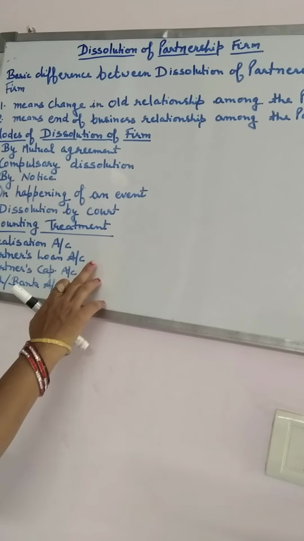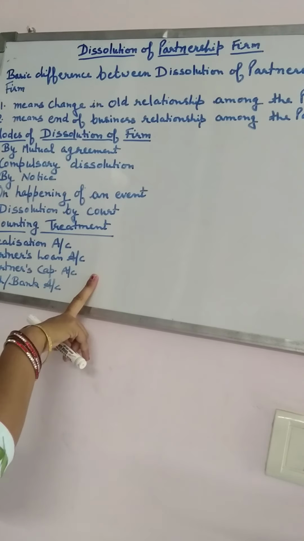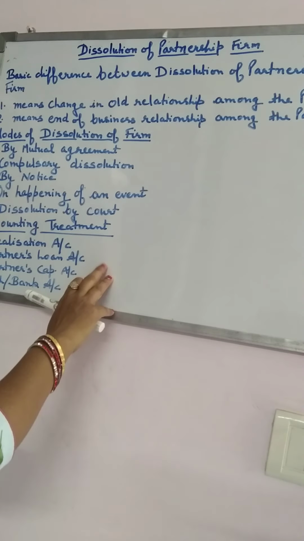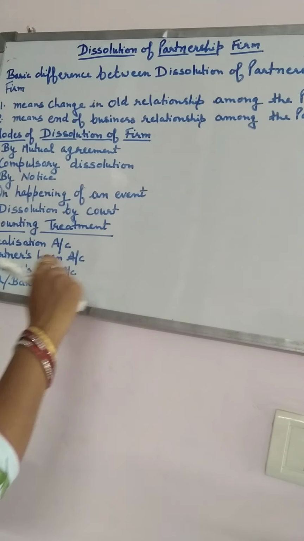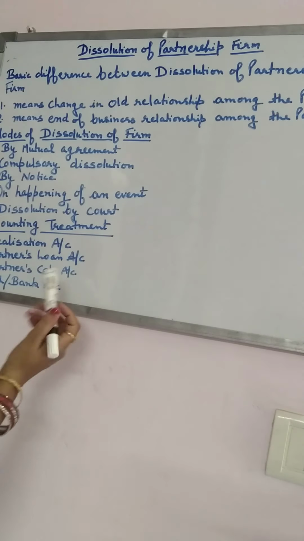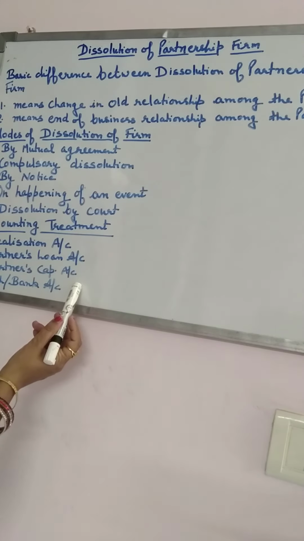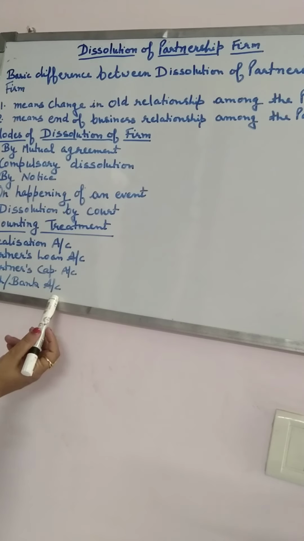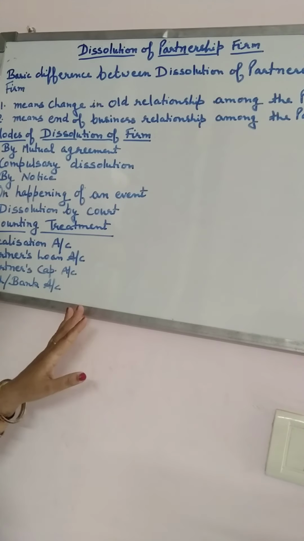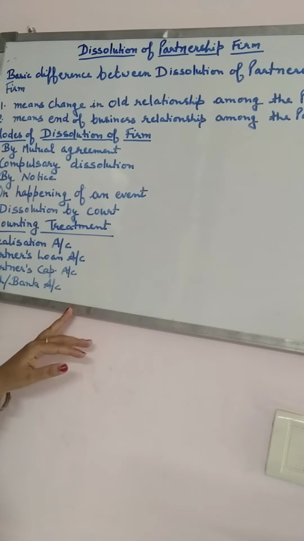Then there is the partner's loan account. This loan account is only prepared if some loan has been given by a partner to the firm. After that, partners' capital accounts, then the cash or bank account. So these four accounts can be prepared in the dissolution or in this chapter.